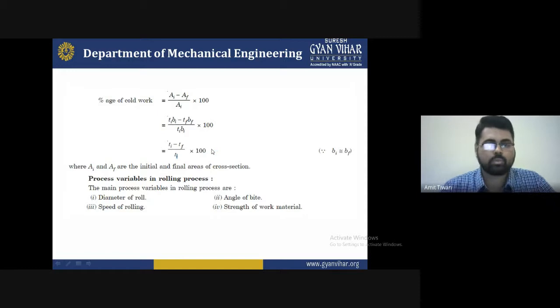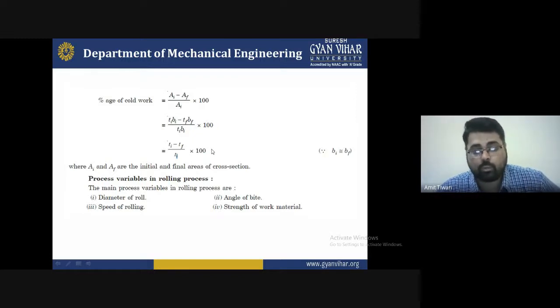Now, the process variables in rolling processes. The major process variables in rolling are: first, the diameter of the roller; second, the angle of bite; third, the speed of rolling; fourth, the strength of the work material. So these are the four. There are many more we will discuss later. These are the main process variables in rolling. What diameter of roller will be selected to reduce, and how the diameter will be reduced to the standard format.